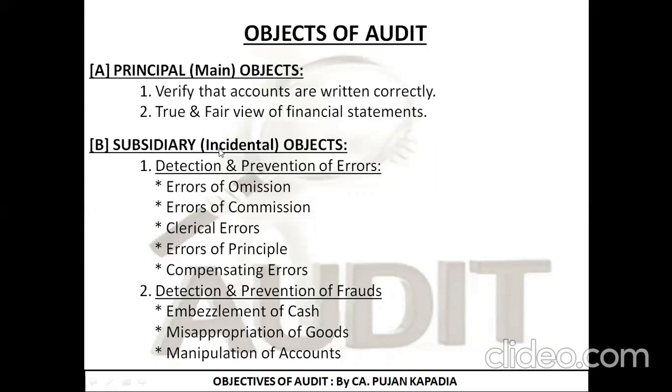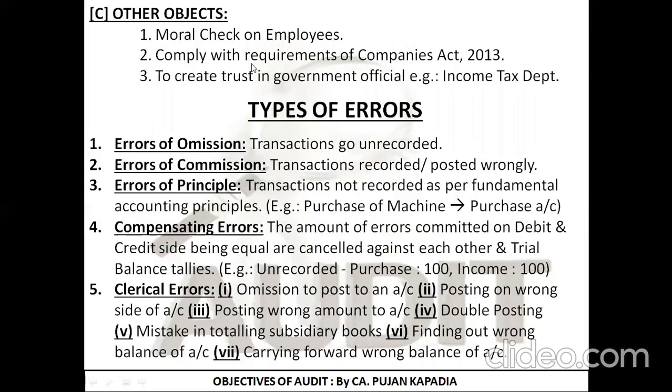The second category was the subsidiary or the incidental objectives, under which we studied different types of errors and we were talking about frauds. The third part was other objectives, under which we talked about moral check on employees, complying with the provisions of the Companies Act 2013, and to make our books of accounts more reliable in order to create trust in government officials.